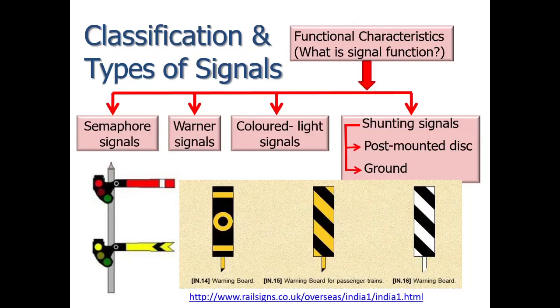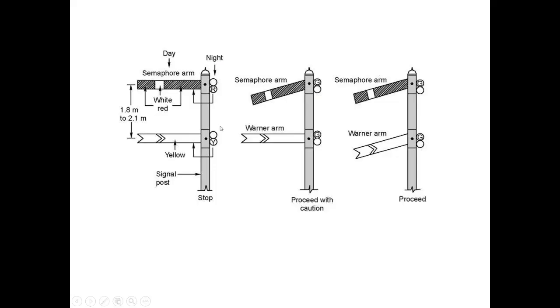So we will see the classification of the type of signals which is based on the functional characteristics. So: semaphore, Warner signal, colored light signals, shunting signal, post-mounted disc and ground. Now we will see the working principle of the semaphore signal.